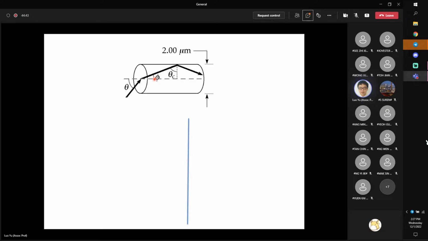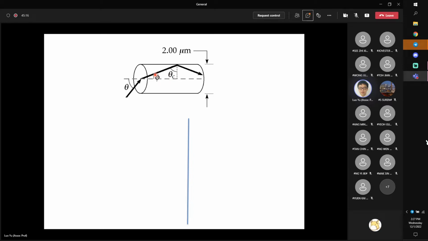But as I already told you, in order to apply Snell's law to solve for an angle, we have to know 3 parameters out of 4. For this question, we have 2 unknown parameters, theta and phi. So applying Snell's law once at the left end of the interface will not be enough for us to solve theta and phi.